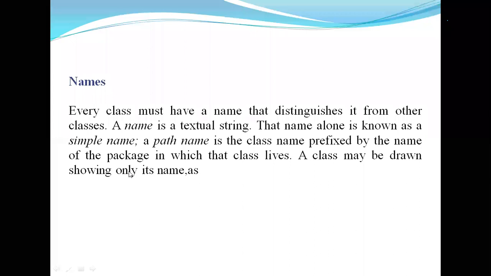So every class has its own name, and the name is represented by a string, that is, a textual string. Every such name is known as a simple name. Suppose you represent the path of a particular class name, then the class name is prefixed by the package name.